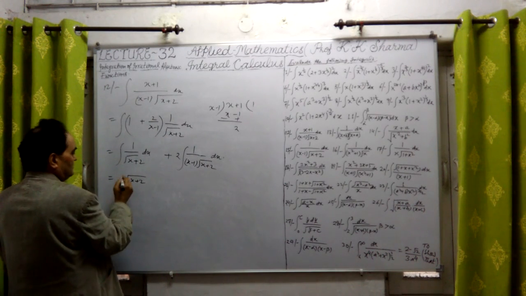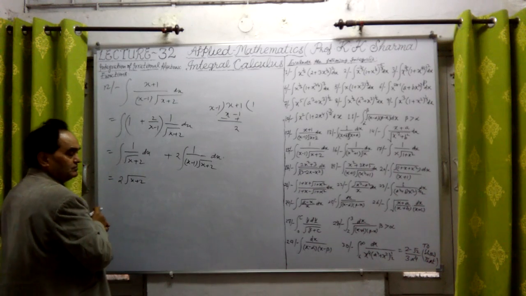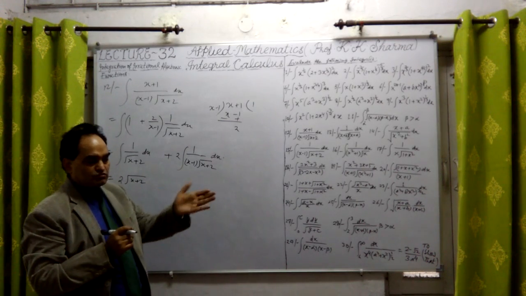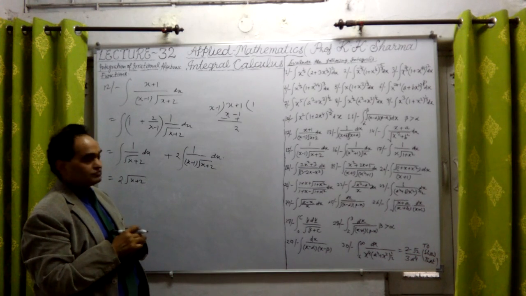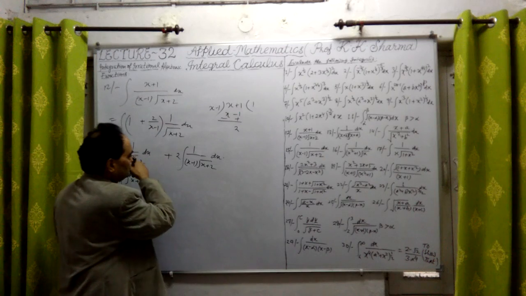This is the integration of the first term.